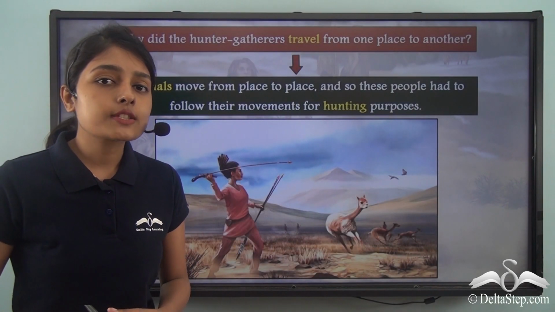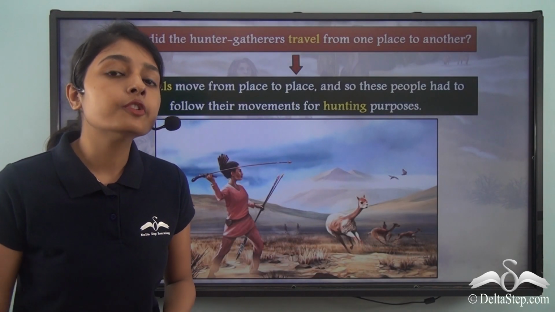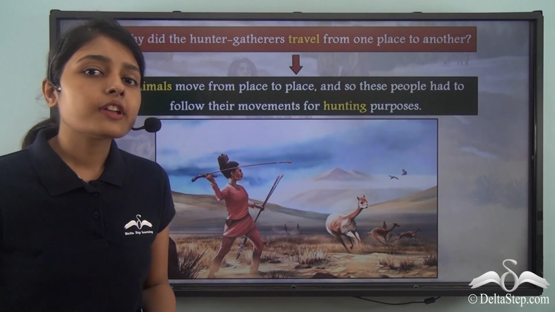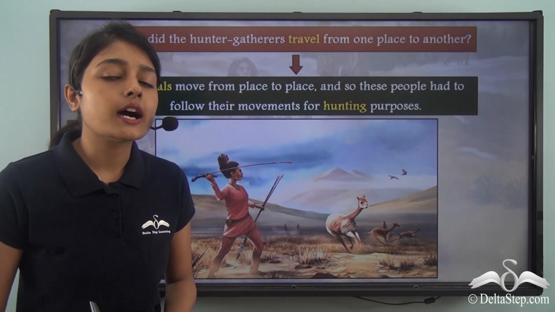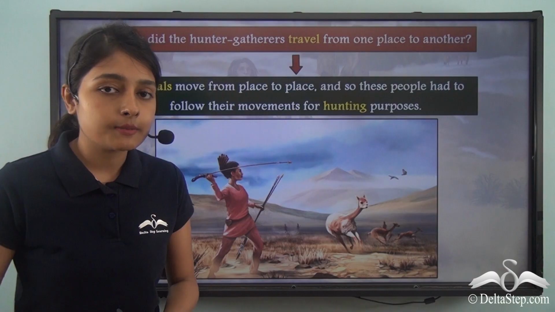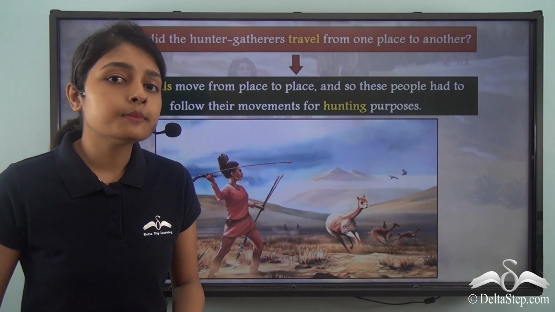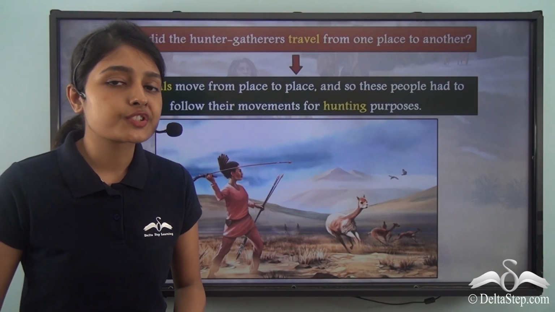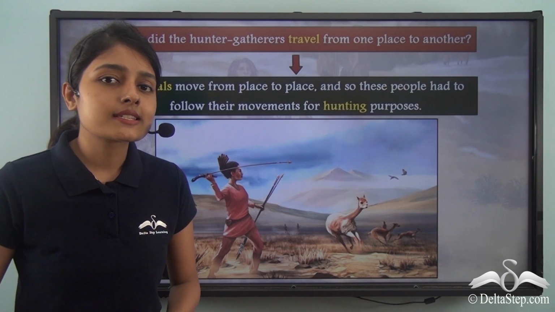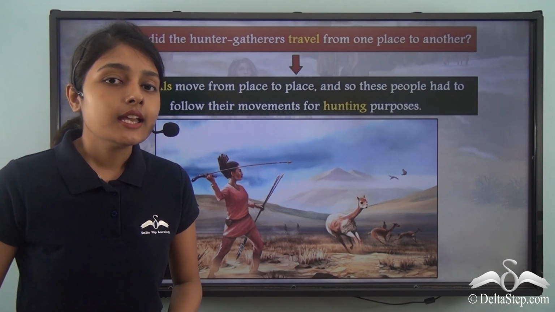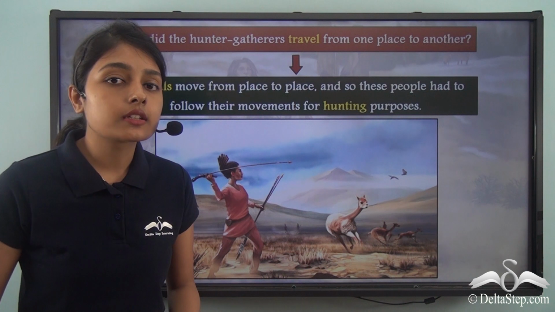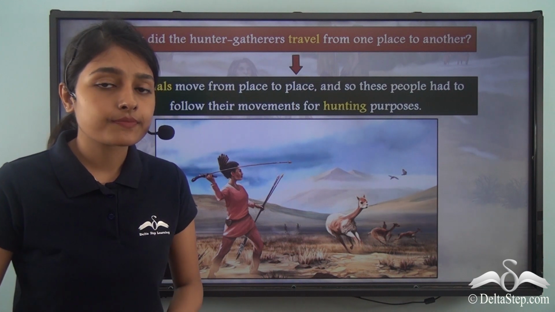these people also had to take into account the movement of animals. We have already learnt about how the hunter-gatherers hunted animals. Now animals also move from one place to another in search of food. In case of animals like deer or wild cattle, they move from one place to another in search of grasses.